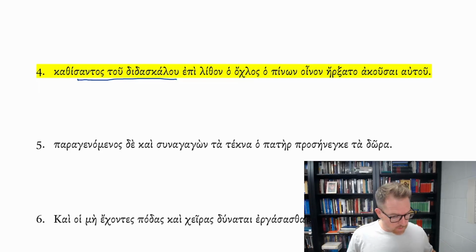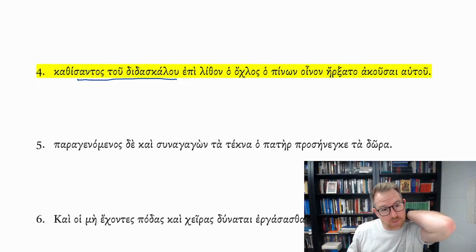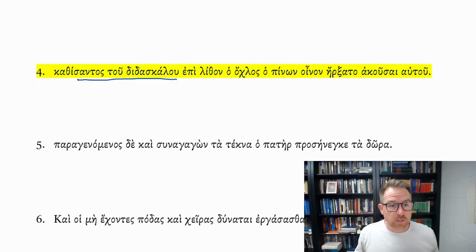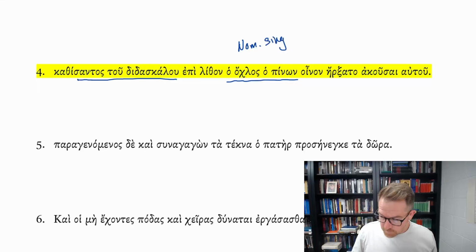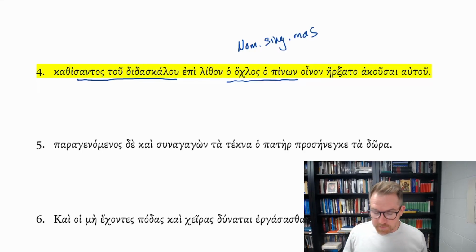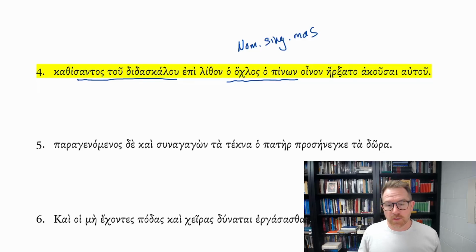Kathesantos. As we're still learning, this is the genitive singular, also connect with the genitive singular tou didaskalou, followed by ho ochlos ho pinon. So we have a nominative singular masculine ho ochlos ho pinon, the crowd, the one drinking.